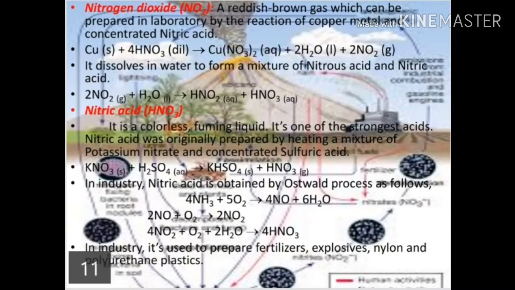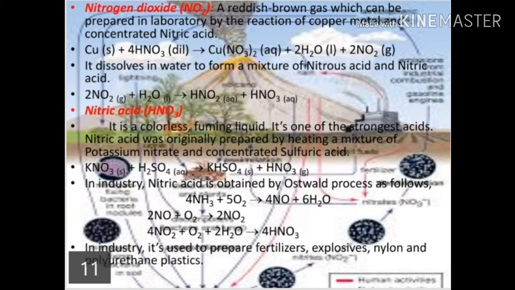Nitrogen dioxide. It's a reddish brown gas which can be prepared in the laboratory by the reaction of copper metal and concentrated nitric acid. It dissolves in water to form a mixture of nitrous acid and nitric acid.